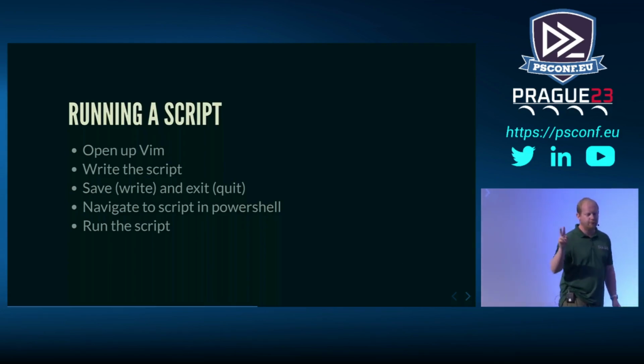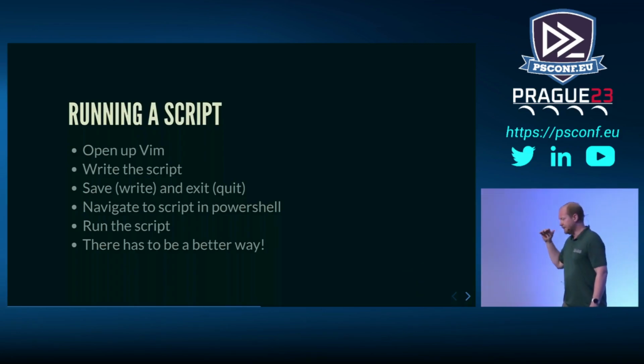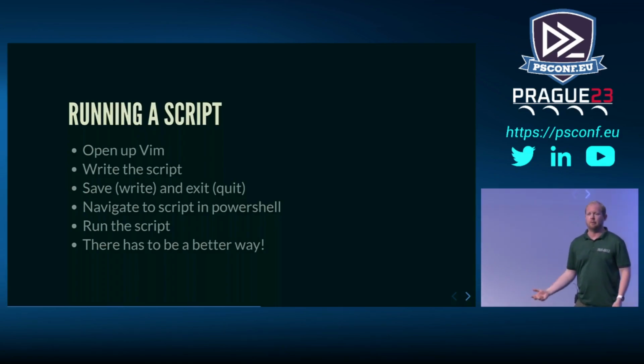Now there are multiple issues with this process. The two main ones being, it seems rather laborious to do this, as in write everything, save the file, find the file, run the file. The second problem with this, and it is probably the main problem actually, is who here writes flawless PowerShell code the first time?